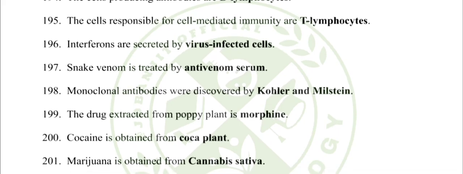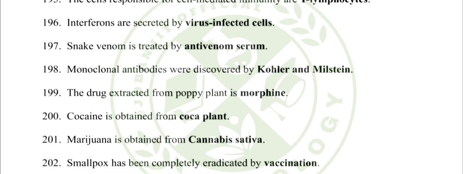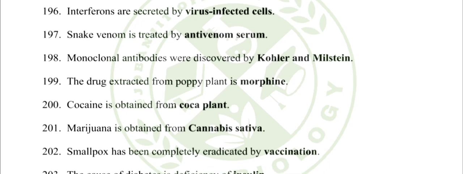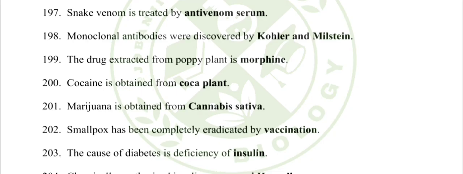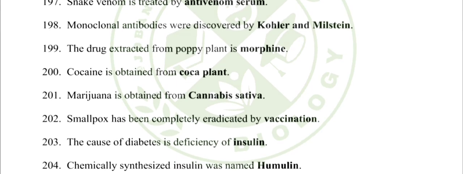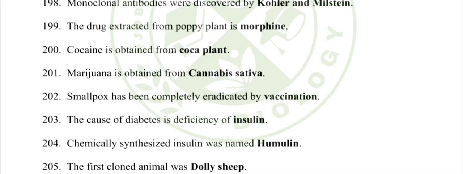199. The drug extracted from poppy plant is morphine. 200. Cocaine is obtained from coca plant. 201. Marijuana is obtained from Cannabis sativa. 202. Smallpox has been completely eradicated by vaccination. 203. The cause of diabetes is deficiency of insulin.